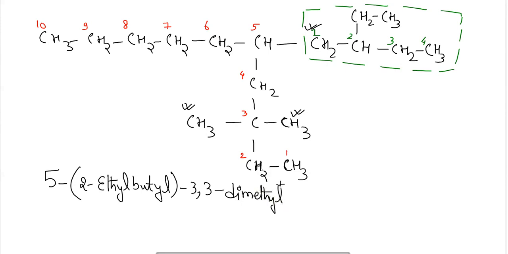Here also, we have not written the name of this dimethyl first, but we have given the name of this ethyl first. Why? The reason is that E is there. Alphabetically, E comes first before that of the methyl here. Okay, that's why we have written this. After that, decane. For the 10 carbon atoms, it is dec, and for single bond, it is ane. So the name will be 5 2-ethyl butyl 3,3 dimethyl decane.